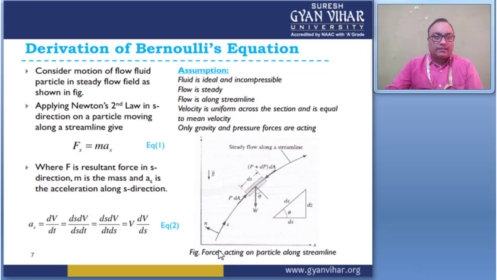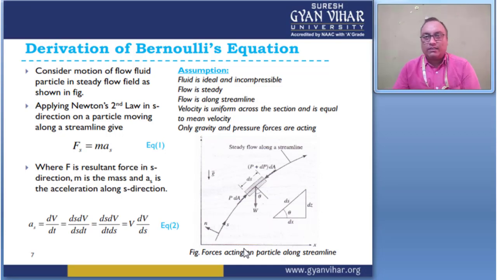And this S is the normal direction, and this g gives the gravitational acceleration acting in the downward direction. Here this triangle gives the angle theta. This is dx, and this is dz, and ds is here. This is this distance.